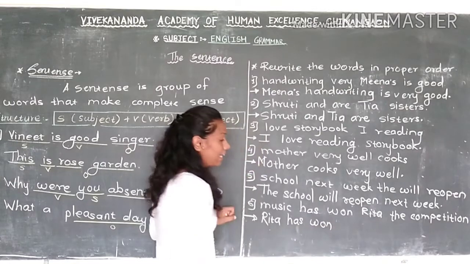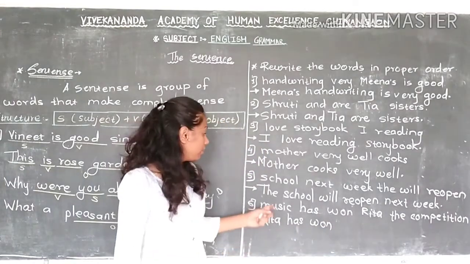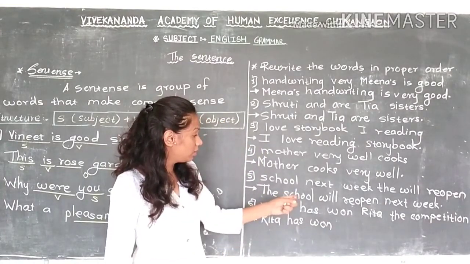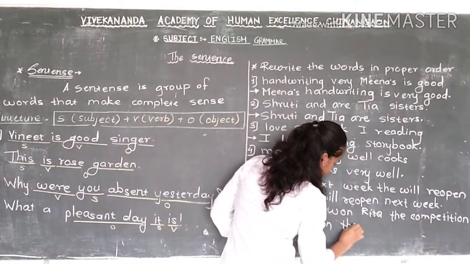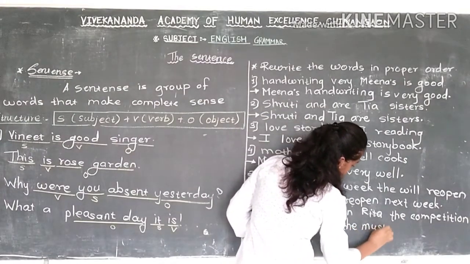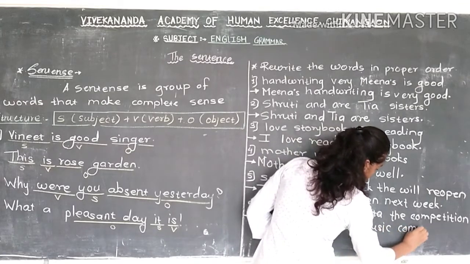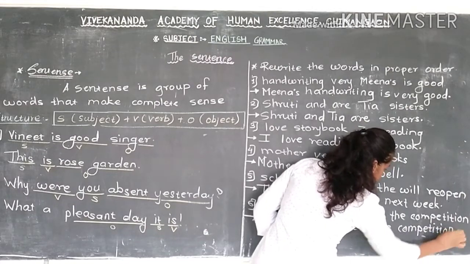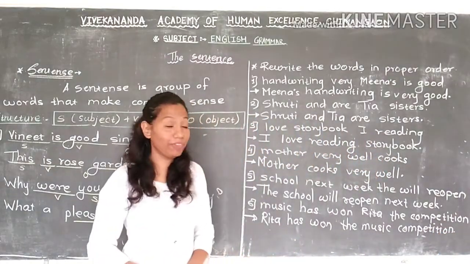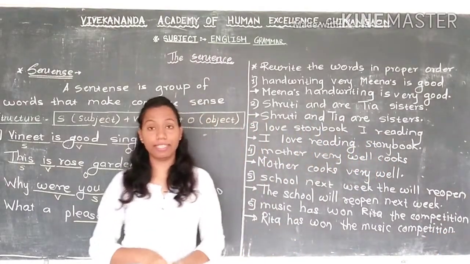So Rita has won, and the remaining part, the music competition, correct? We will write it here, the music competition and a full stop. So this way we learn about sentences.